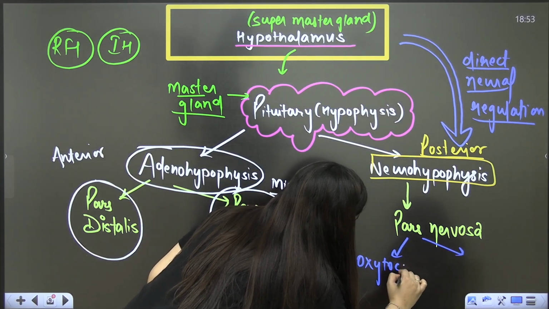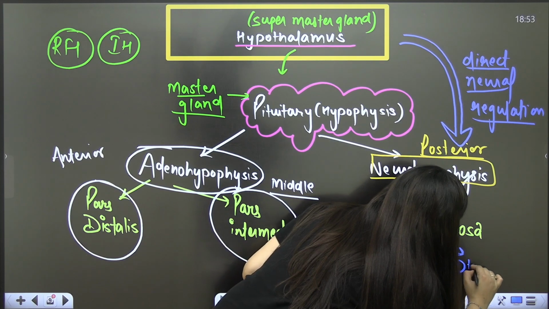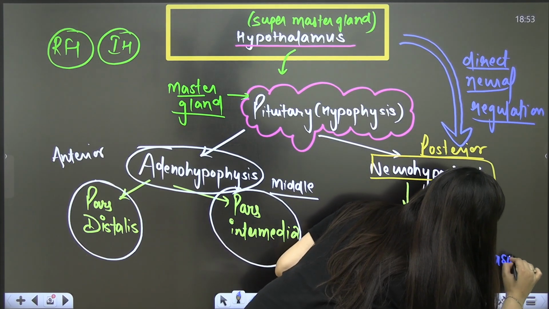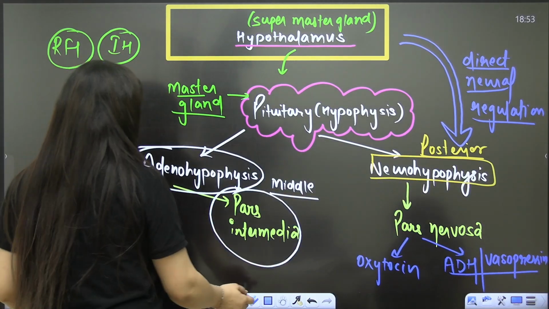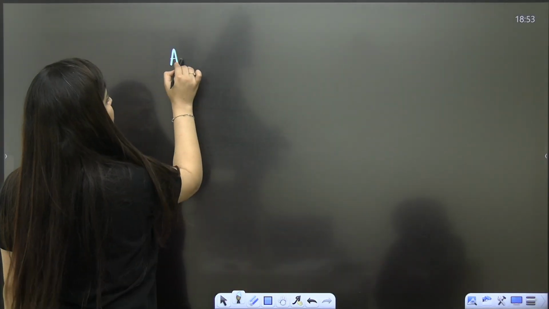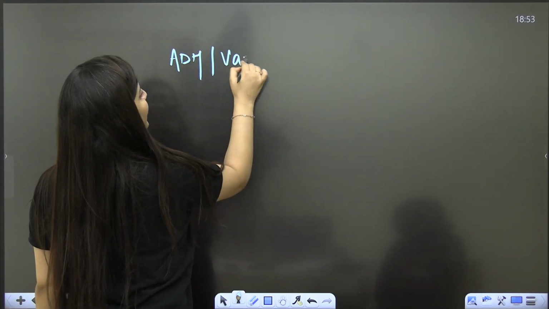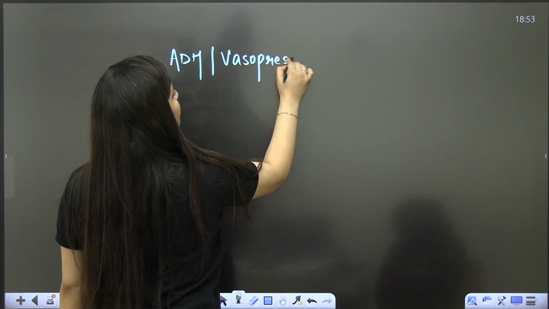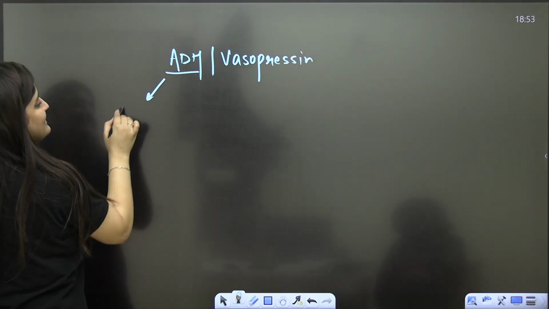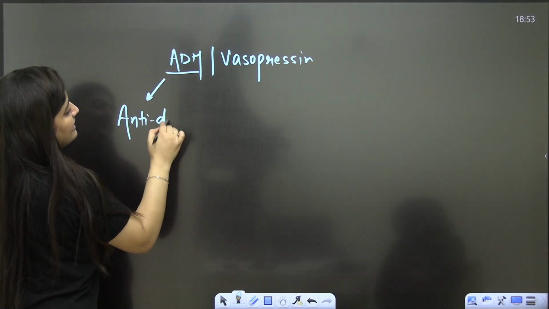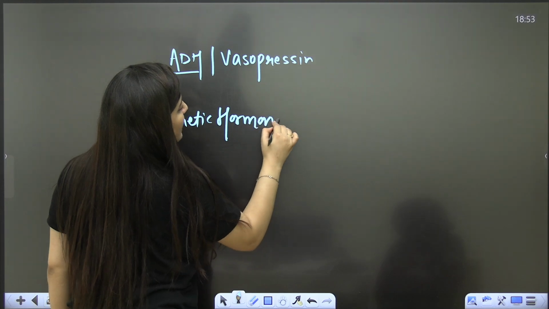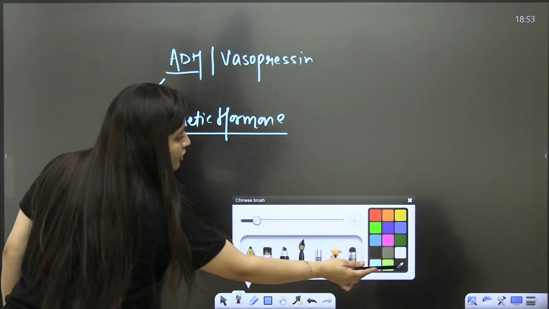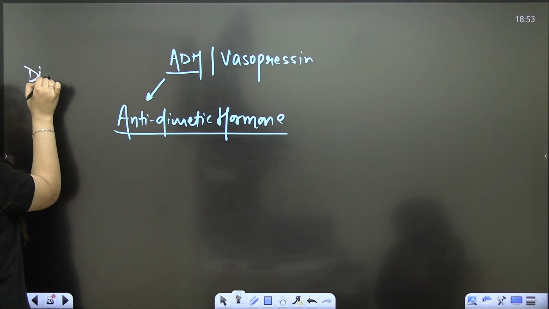One is oxytocin and another is ADH, antidiuretic hormone, also known as vasopressin. So for kidney, we need to understand the role of this ADH and vasopressin. ADH is also known as vasopressin. Understood? ADH means antidiuretic hormone. First of all, we need to understand what diuresis is.